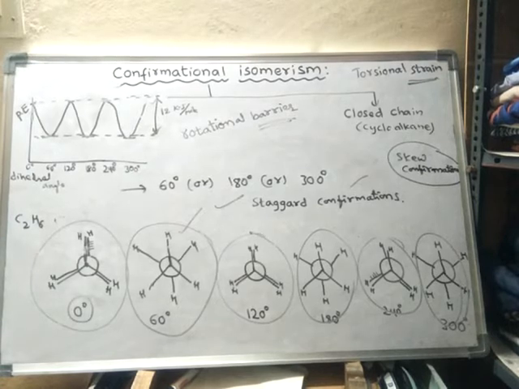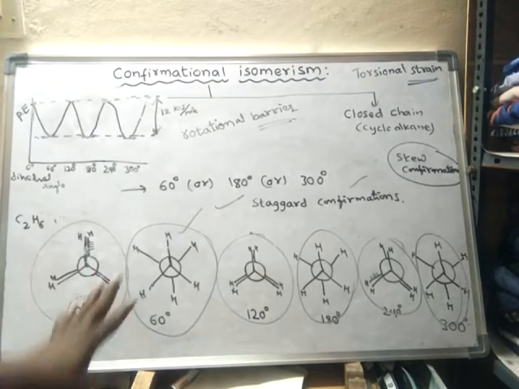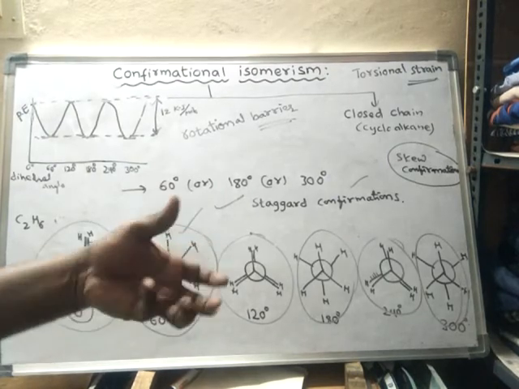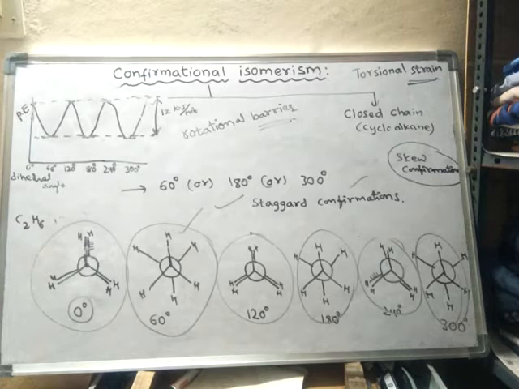At ordinary temperatures, enough rotational energy is present for the ethane molecule. It possesses some rotational energy.